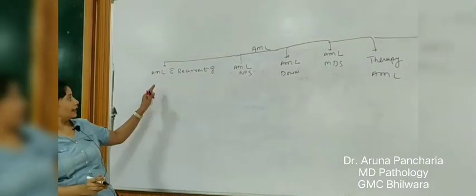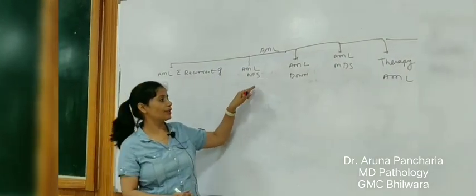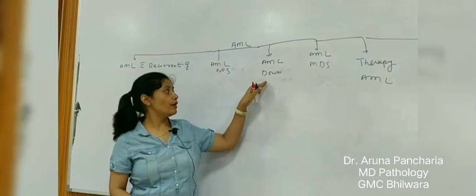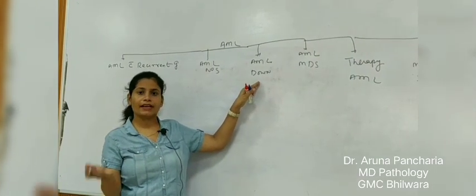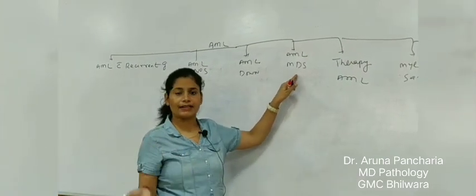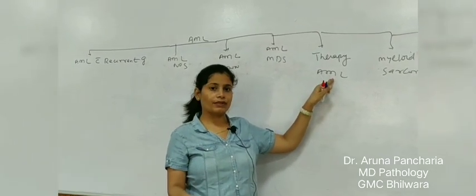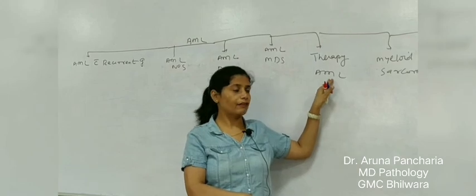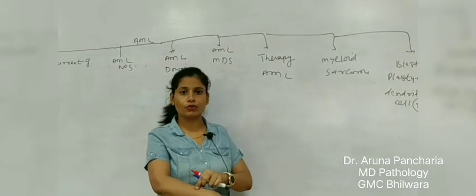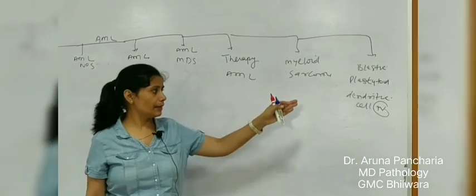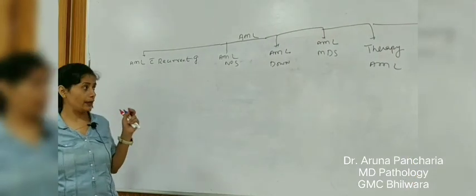The categories of the AML. AML related to the genetic abnormality, not otherwise specified. Down syndrome means when there is genetic abnormality, there are more chances of AML. When there is a secondary MDS, there is a development of the AML. When we are giving therapy for one reason, secondly, there is a development of the AML and myelosarcoma tissue related AML and the blastic plasmacytoid and dendritic cell neoplasm.